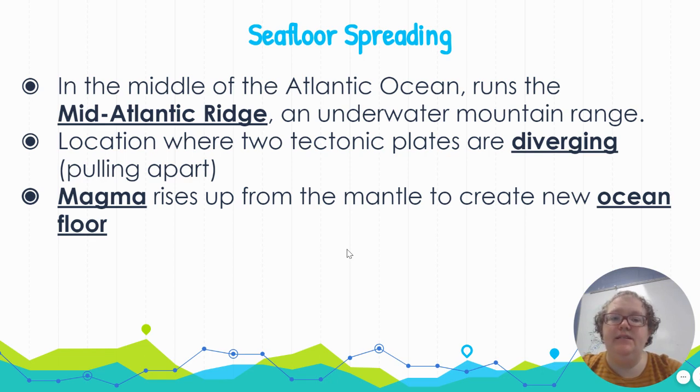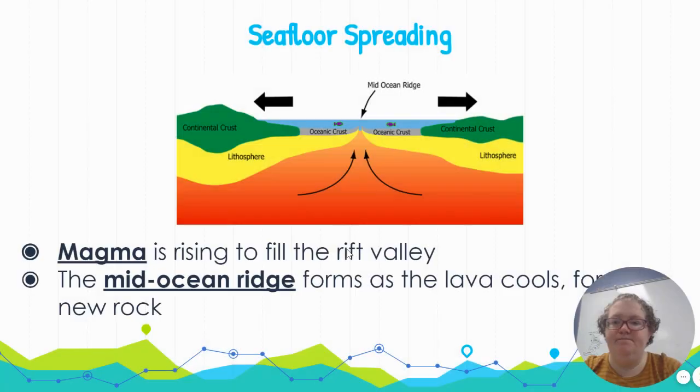In the middle of the Atlantic Ocean, we have something called the Mid-Atlantic Ridge, which is basically an underwater mountain range. That is a location where two tectonic plates are diverging, or pulling apart from each other. The magma from the asthenosphere and the mantle is going to rise up and create new ocean floor. So essentially, those two plates are moving apart from each other, and magma is coming up in that crack and forming new crust. So you can see that happening here.